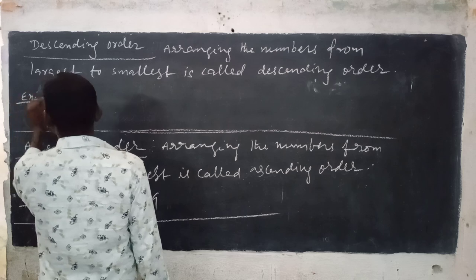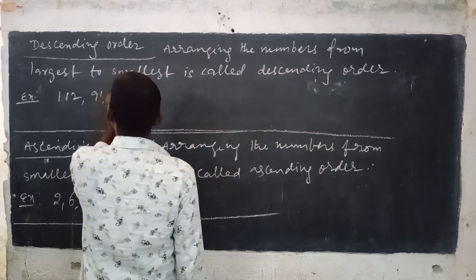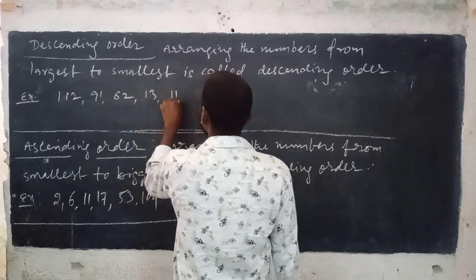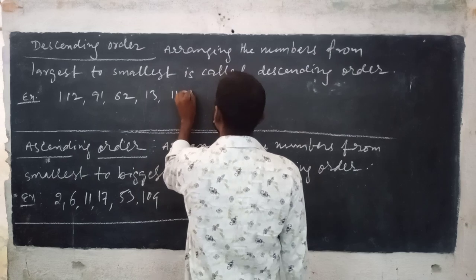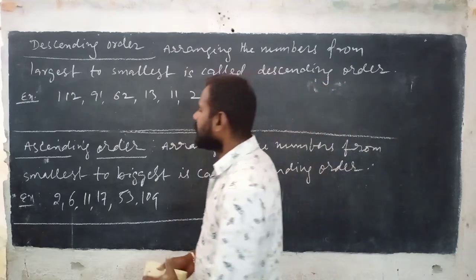Example: 112, 91, 62, 13, 11, 2. This is called as descending order.